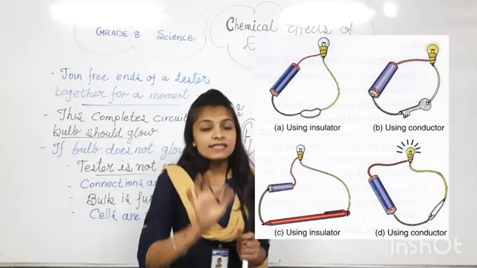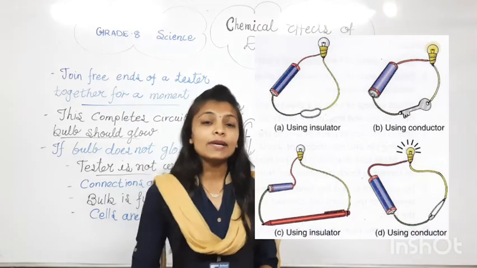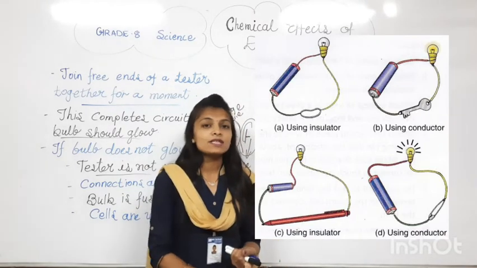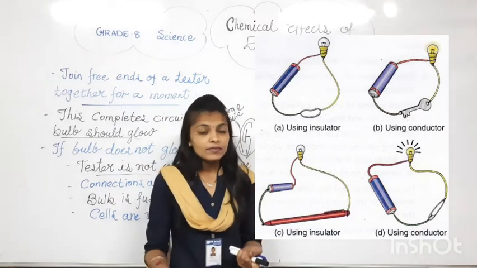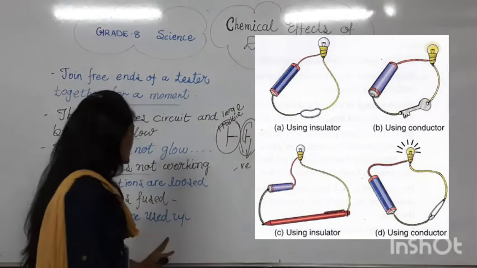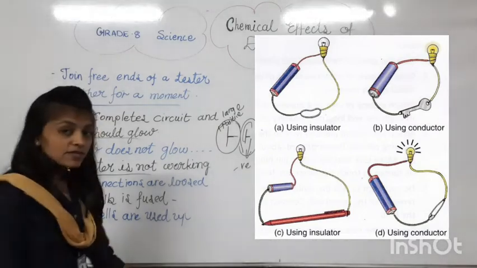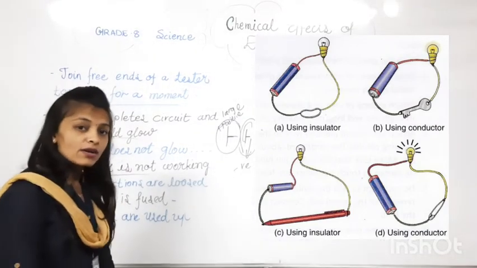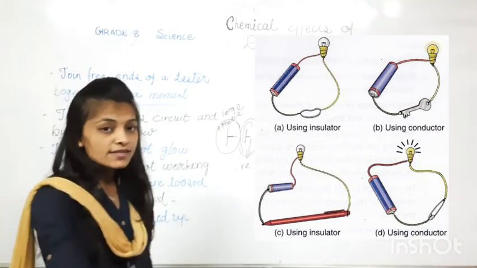But whenever cells join together, it becomes a battery. So this is the difference between cell and battery. So the fourth possibility is that cells are used up. The cell is not going to last anymore. Cells are already used up, so we have to change the cells also.